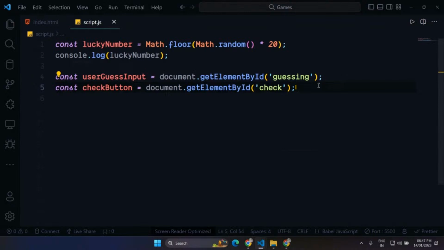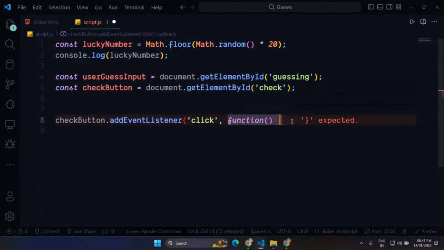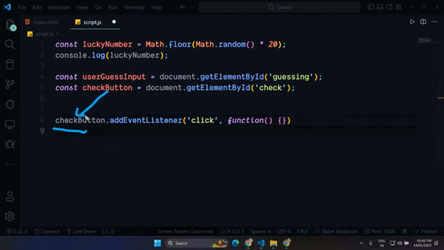Now let's set up an event listener on this check button. So just write check button dot addEventListener, because I'm going to set up an event listener for this check button. The event I'm looking for is the click, and this is the function I want to execute.